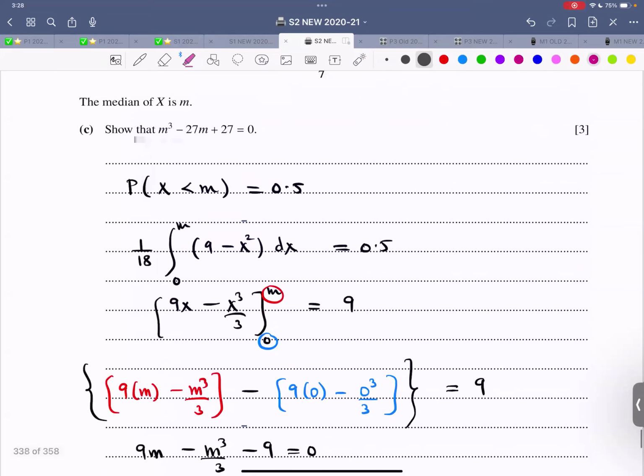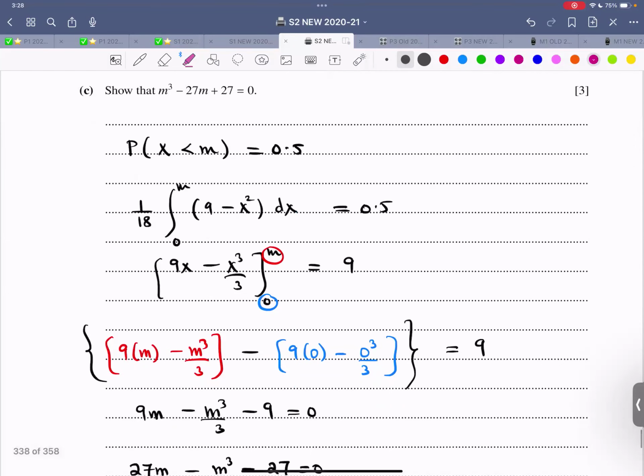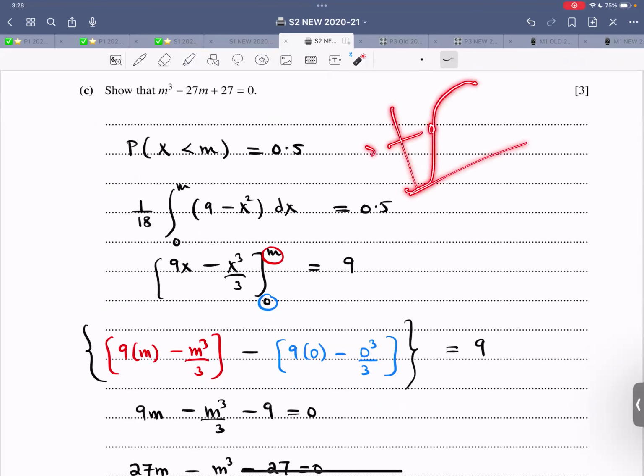The next one, the median of x is m. Show that this equation is true. Now, what is median? When we talk about cumulative frequency, the 50% of cumulative frequency gives us a value, that's the median. That means 50% of the distribution lies below median, 50% lies above it. So probability x lesser than m is 0.5. Integrate the function, m becomes the upper limit, 0 becomes the lower limit, equal to 0.5.